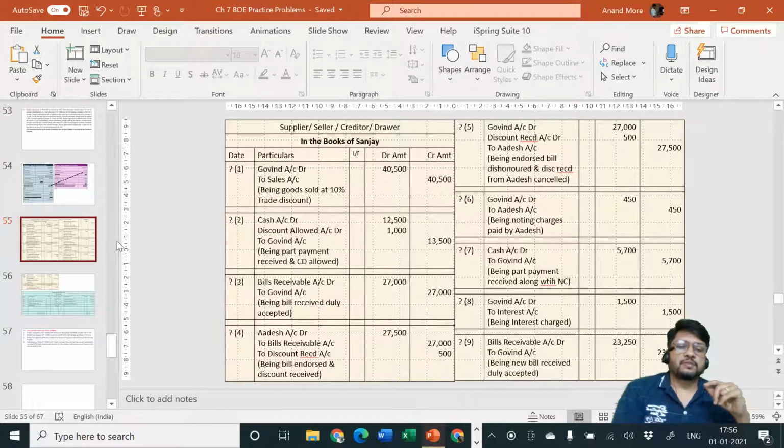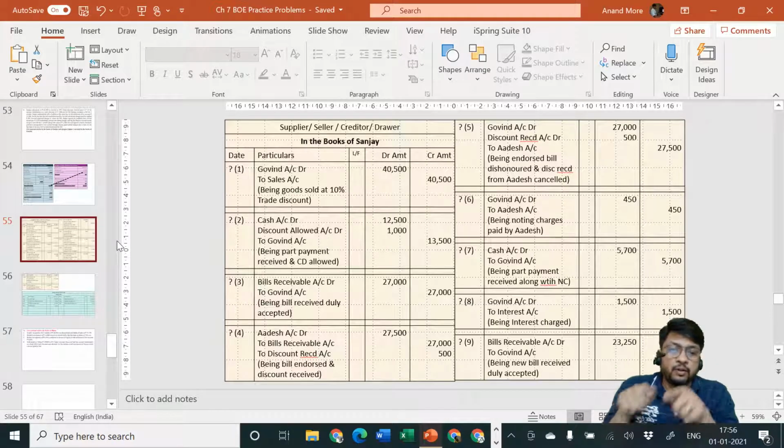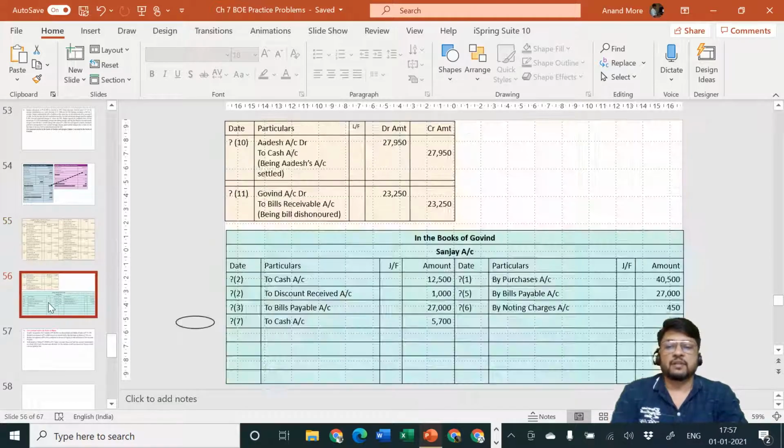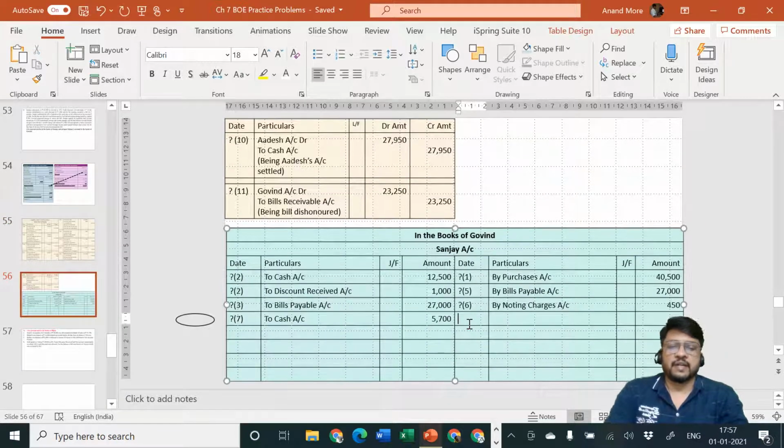Okay. Next one, the eighth entry passed by Sanjay is Govind account debit to interest. Sanjay on paper, in the yellow journal, is writing the entry Govind to interest. So Govind in his mind, in the green journal, must have passed the entry: interest is my expenditure and it is payable to Sanjay. Interest account debit to Sanjay account. Entry number 8.